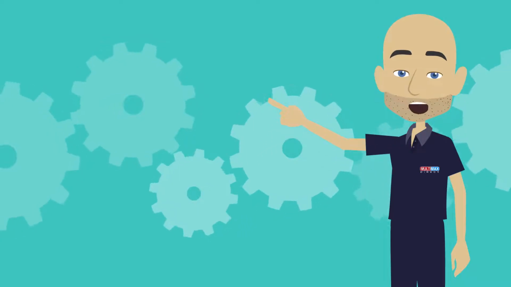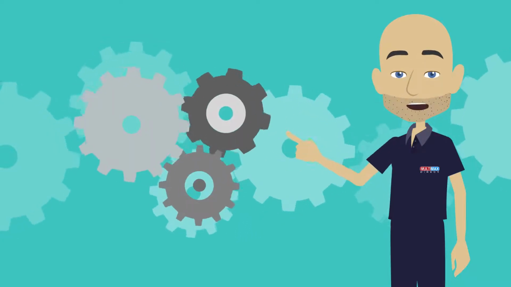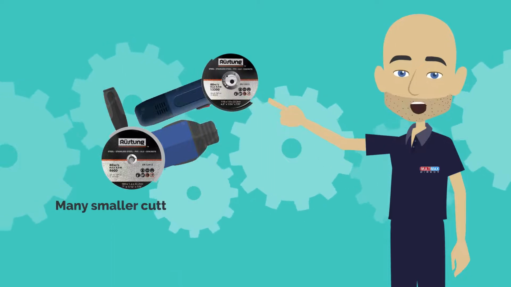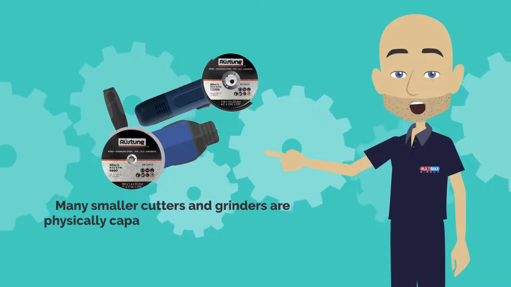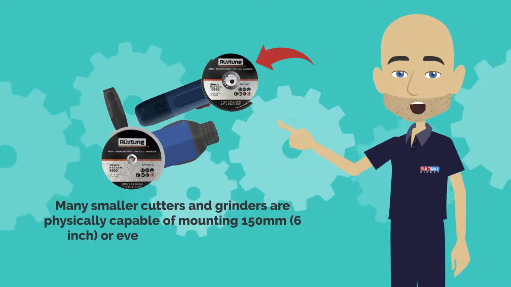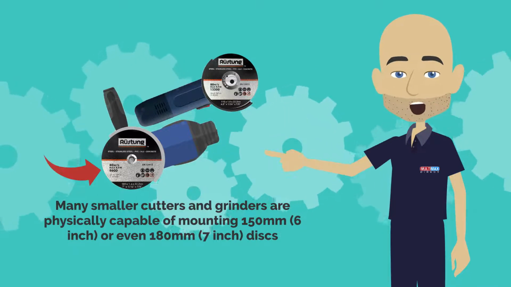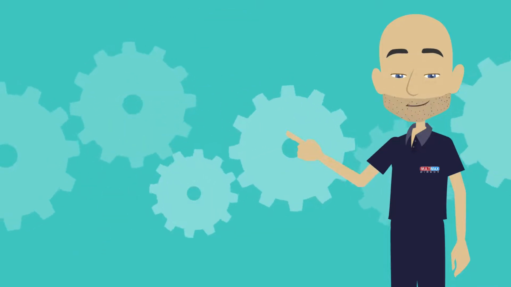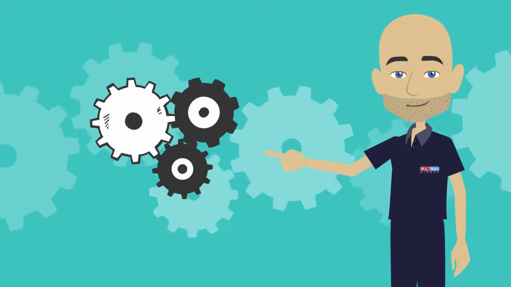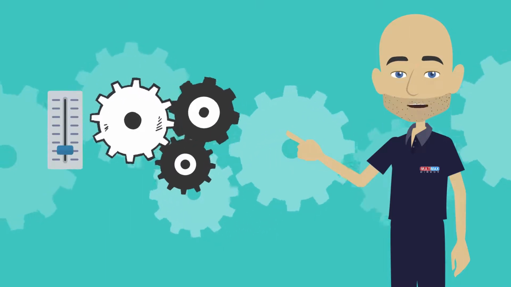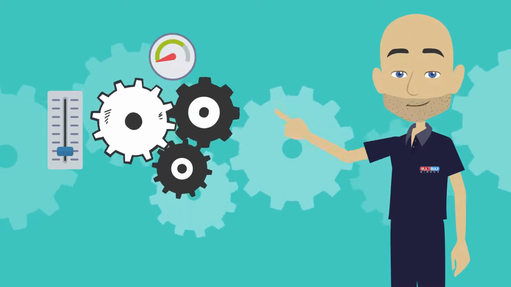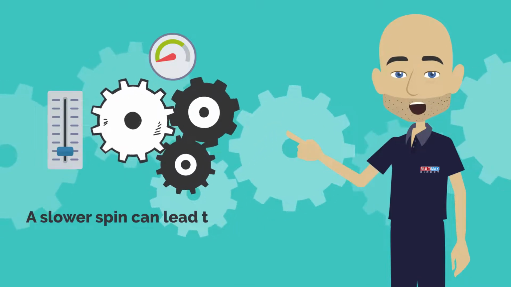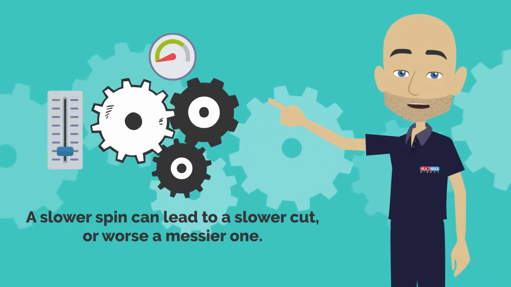A final consideration is the torque required to drive the cutting disc. Many smaller cutters and grinders are physically capable of mounting 150 mm, 6 inch, or even 180 mm, 7 inch discs, but might not be able to supply enough torque to get the cutting disc up to full speed or to maintain that full speed when cutting hard materials. A slower spin can lead to a slower cut or, worse, a messier one.